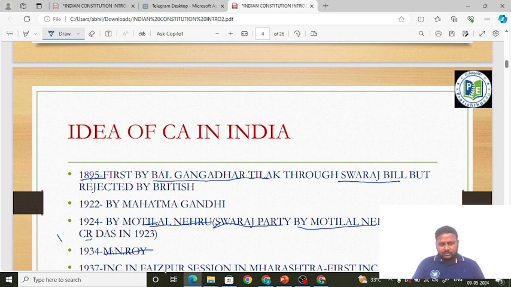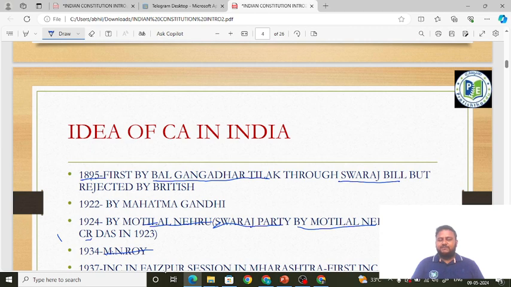Nothing wrong, both are acceptable. In 1934 it was formally the demand for Constituent Assembly. The formal demand for Constituent Assembly was put forward by M.N. Roy. Remember friends, the formal demand for the first time was put forward by M.N. Roy. This has also been asked in the SSC CGL exam itself.